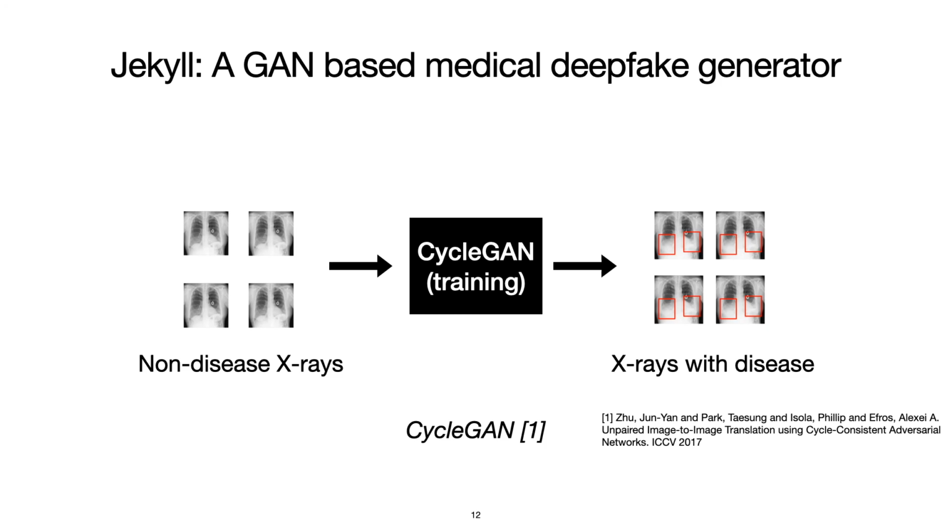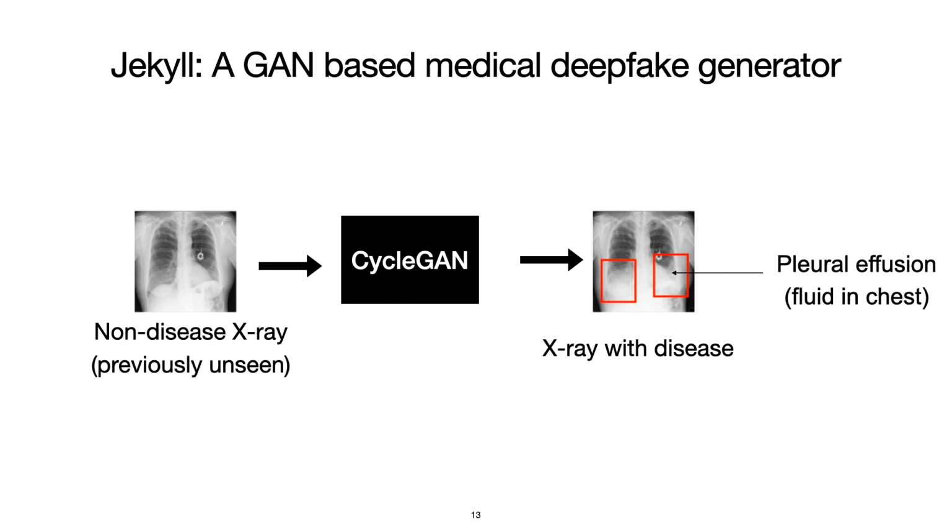Now, state-of-the-art approaches for image style transfer employ GANs. And in fact, we chose a very specific style transfer GAN called CycleGAN. CycleGAN works really well in this scenario because all it requires are several images from the non-disease category and several images from the diseased category. Using these images, it learns to translate a previously unseen image from the non-disease to the disease category.